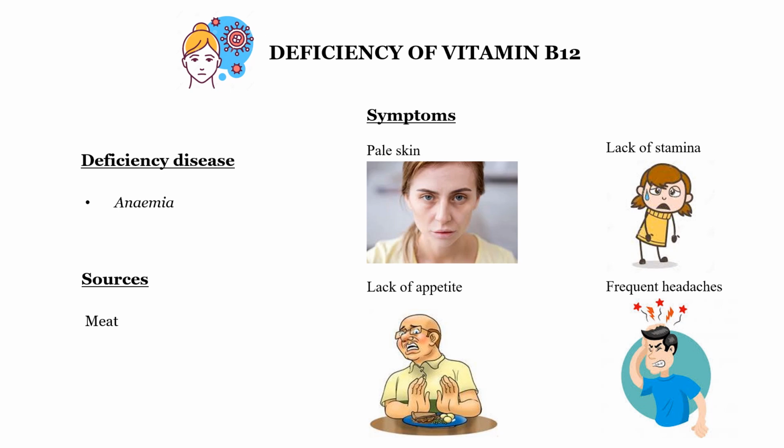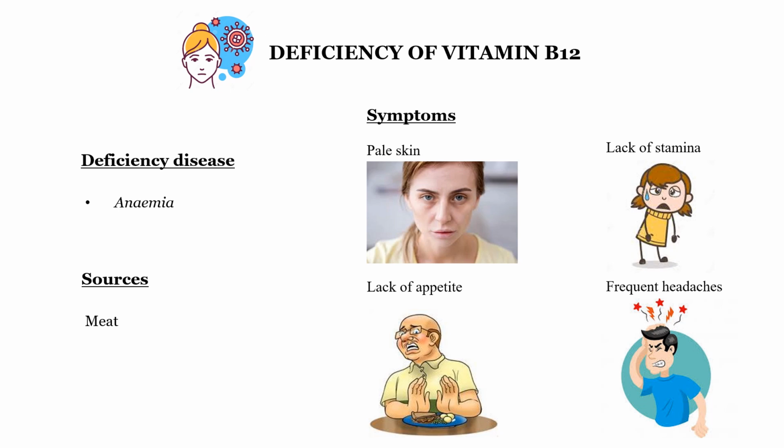Lack of appetite, they don't like food. Frequent headaches. If you don't have a sufficient amount of B12 in your food, you may have the deficiency disease called anemia. The symptoms are pale skin, lack of stamina and appetite, and frequent headaches.